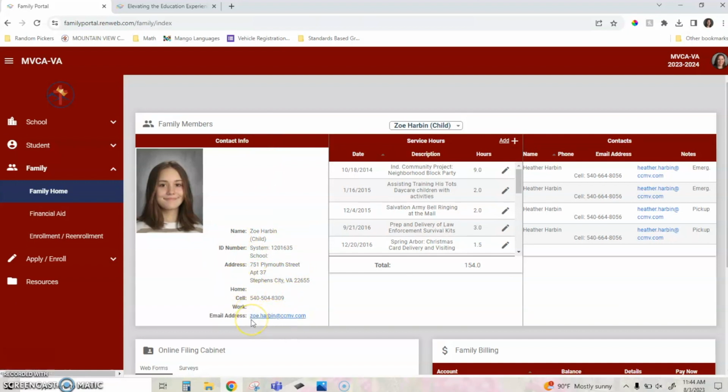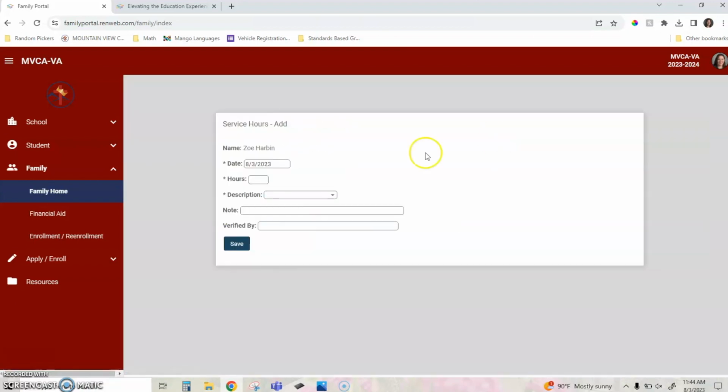All of our students receive a CCMV email address for 5th grade and up, I believe, so I can make sure that that's entered in there as well. In this middle section, you'll see that it says service hours. And here I'm able to add service hours for my child. You can see service hours have been added from 2014 all the way to present. We'll go back to the present date there. To add more service hours, I click the Add button and I can enter the information and save that there.